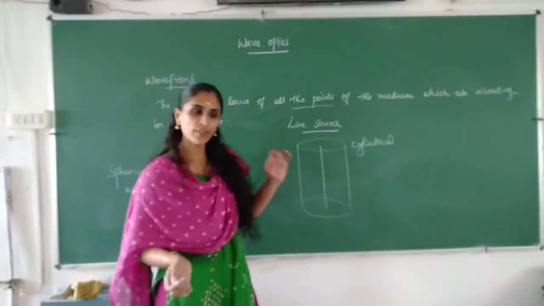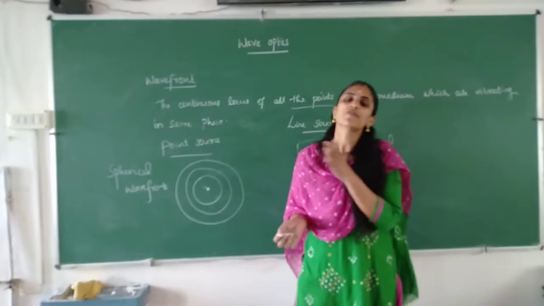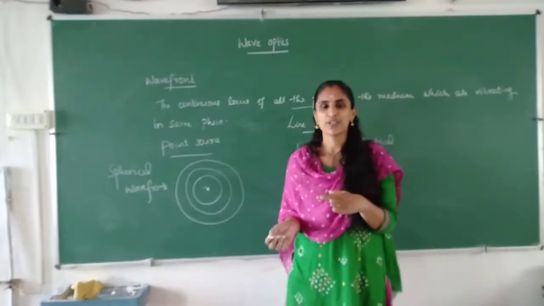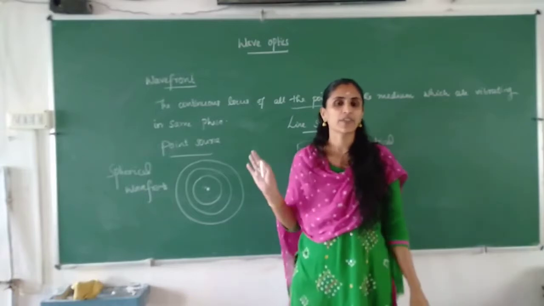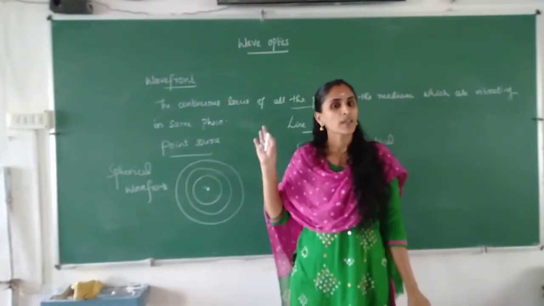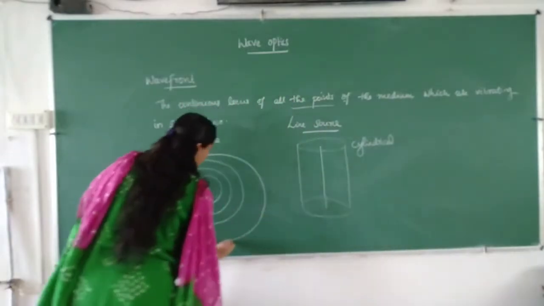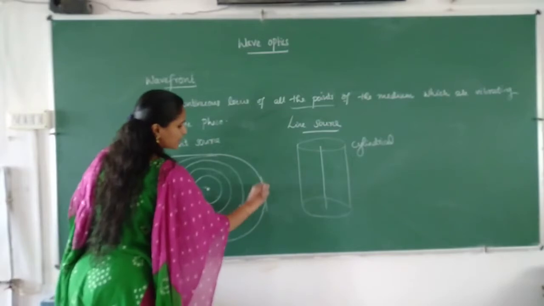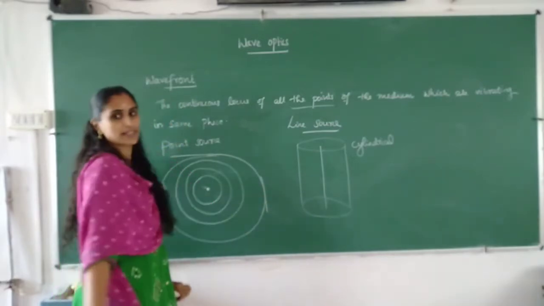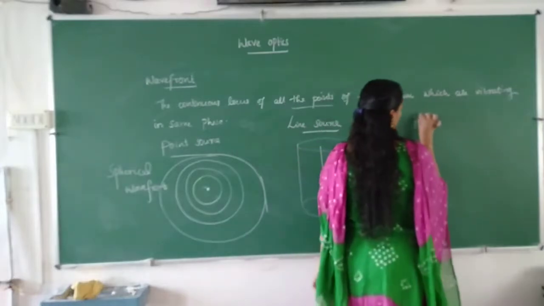And if the source is very far away, in that situation, both spherical wavefront and cylindrical wavefront can be considered as a plane wavefront. Why? If you are considering this very far away, and if you are considering a part, you can see that it almost can be considered as a plane wavefront.